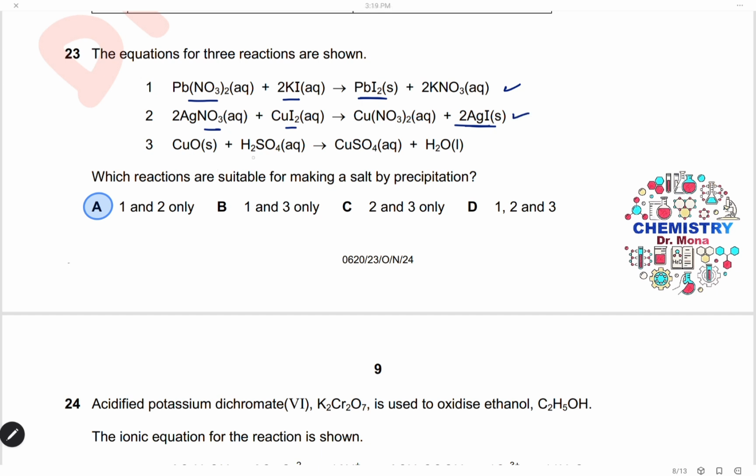In the third one, there is a neutralization reaction to form the soluble salt copper sulfate. It's aqueous, so there is no precipitate. Which reactions are suitable for making salts by precipitation? We have reaction 1 and reaction 2. Both form an insoluble solid, which is a precipitate. So 1 and 2 can be used for a precipitation reaction, and the answer is A.